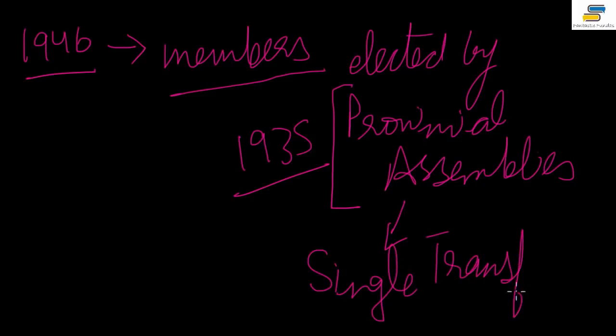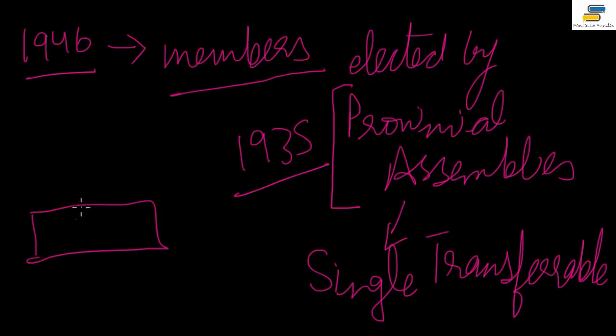What do you mean by this? I'll just quickly try to tell you that. A single transferable vote is like this: suppose there are 3 people standing, 1, 2, 3, and each one of them must get at least 5 votes to get elected, right? This gets 2 votes, this gets 3 votes, and this person gets only 2 votes, right?